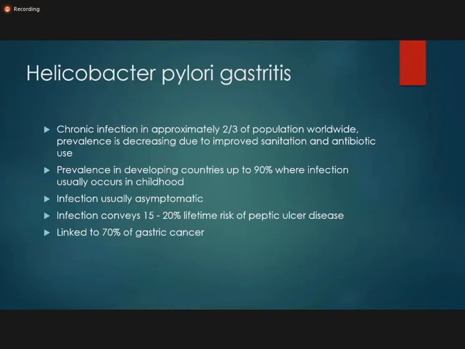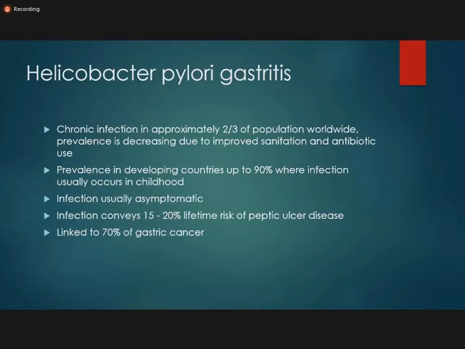H. pylori gastritis, a chronic infection, is present in approximately two-thirds of the population worldwide. Prevalence is decreasing due to improved sanitation and antibiotic use.